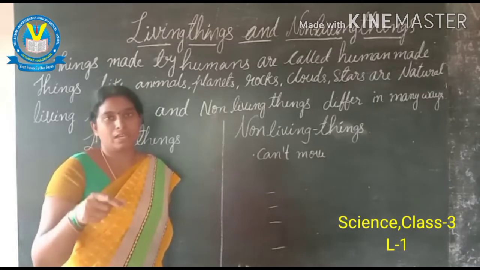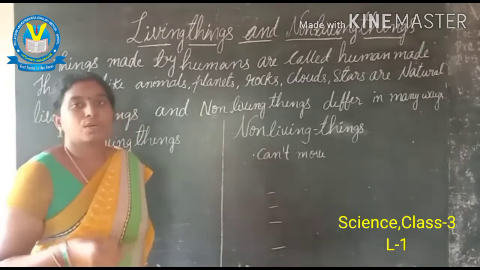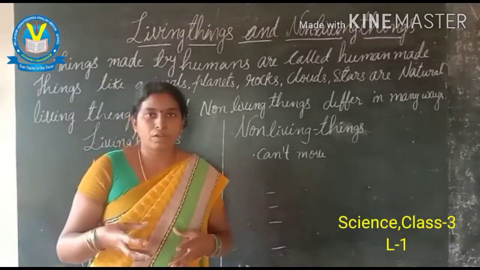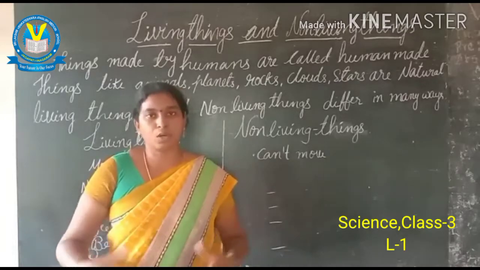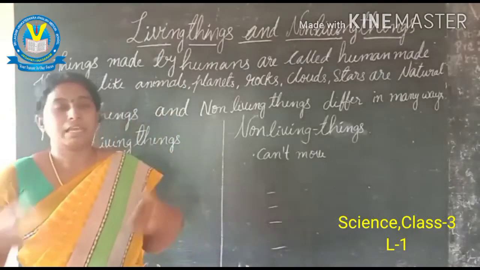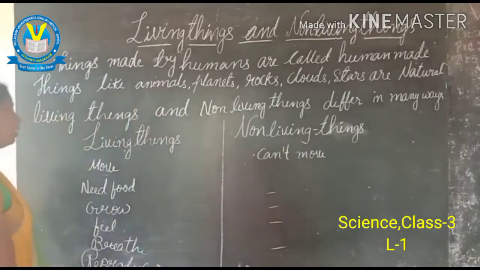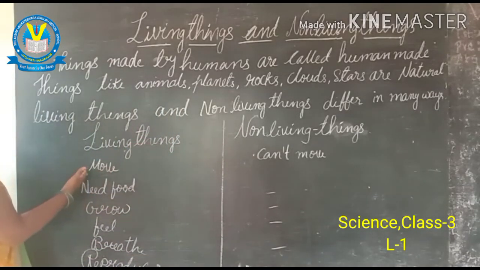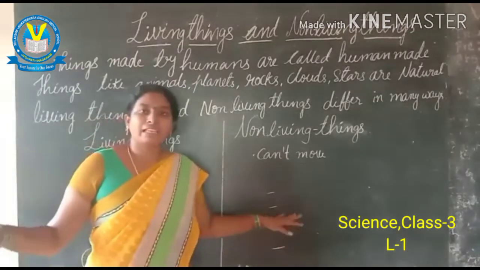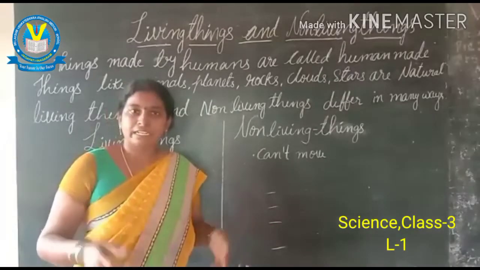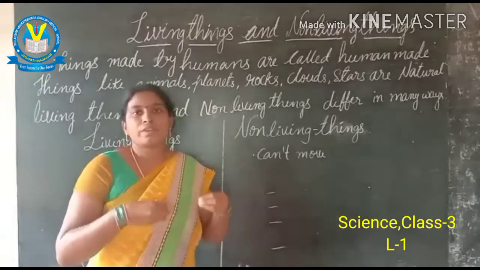Now we can know the difference. The living things can move, and also they can feed. They can grow, they can reproduce, they can breathe. But a non-living thing cannot. So we can see one by one. Here, the living things can move. How can they move? For example, if we take a bird, it can fly in the sky. If we take a fish, it can swim in the water. So they are in a moving position.